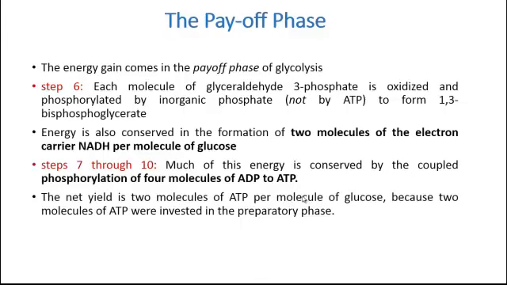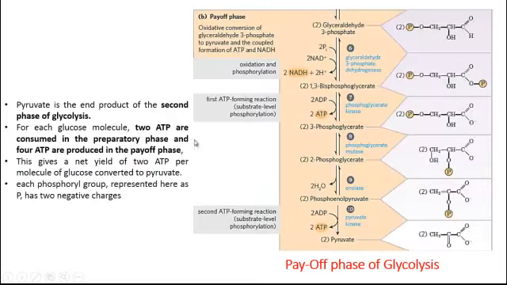So what happens in step number 6 is that each molecule of glyceraldehyde 3-phosphate is oxidized and is phosphorylated by inorganic phosphate and is converted into 1,3-bisphosphoglycerate. You can see here that glyceraldehyde 3-phosphate is not only phosphorylated but also oxidized.